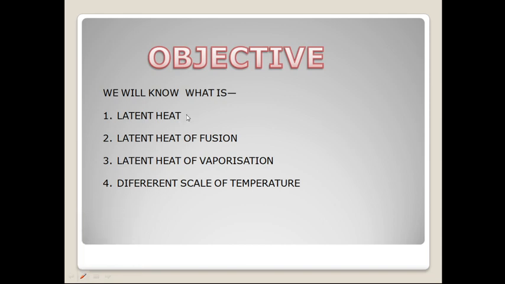Today, at first we will see what is latent heat. We will try to understand what is meant by the term latent heat. And then we will know there are actually two types of latent heat. One is latent heat of fusion and another one is latent heat of vaporization. So you will see what is latent heat of fusion and what is latent heat of vaporization.